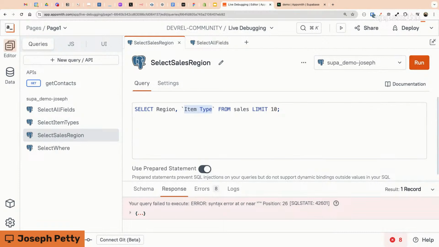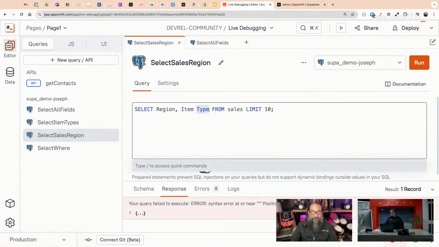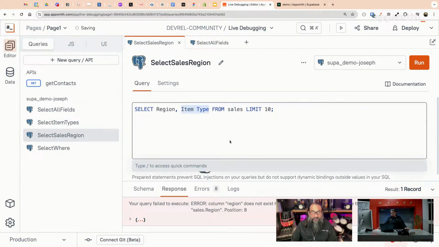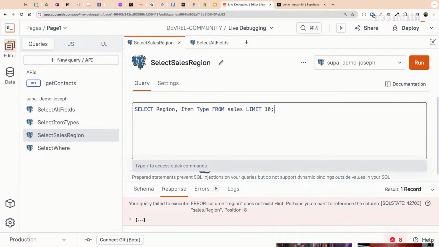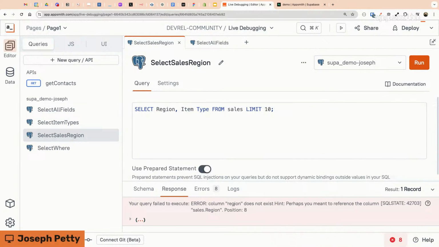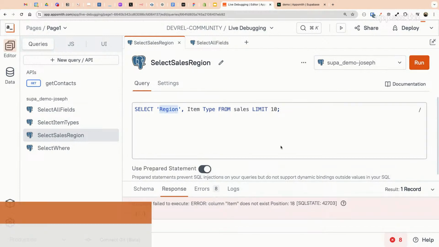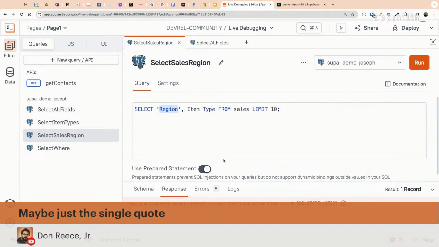And so now it says syntax error at or near, and then it's that first backtick. So it does not like that character. We could try single quotes. Column region does not exist. That's the same error we got the first time around. So I'm going to take that off. So it doesn't seem like it's a quote issue on the item type yet. We're getting an error on the word region. So I'm going to try here if we do single quotes. Now it says column item doesn't exist.